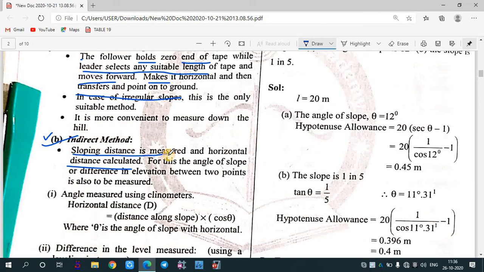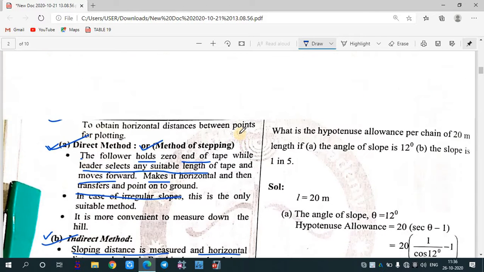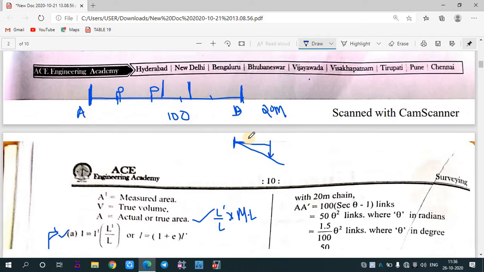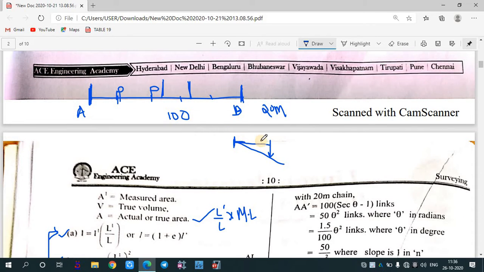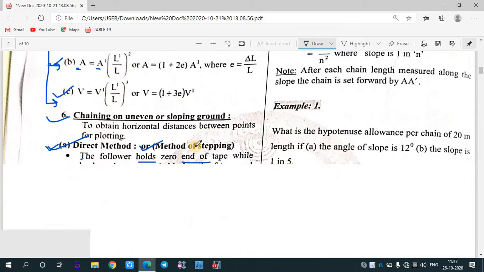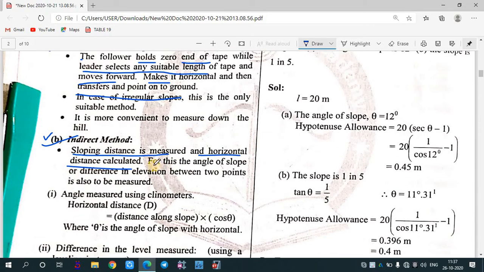Now what do we need to do in this? How is the horizontal distance measured? The horizontal distance is basically calculated and the sloping distance is measured. In the earlier case we were suspending the tape, but in this case we need to measure the sloping distance. So we'll measure from here to here, and then with the help of this distance we'll try to calculate the horizontal distance.